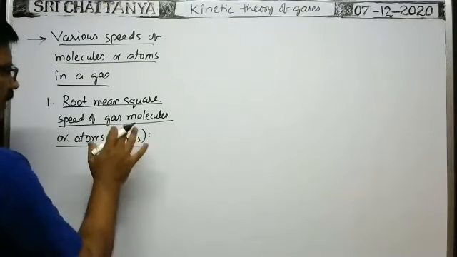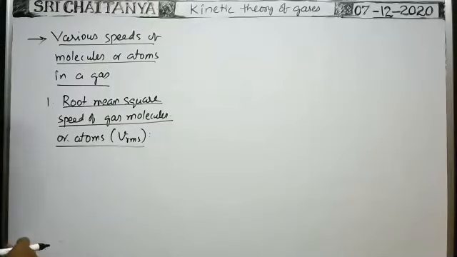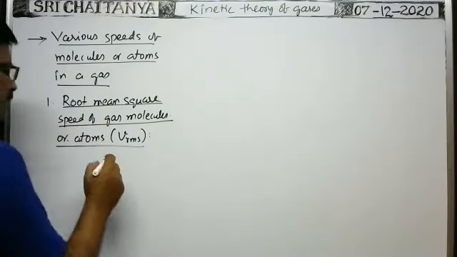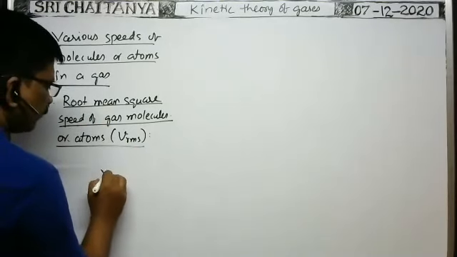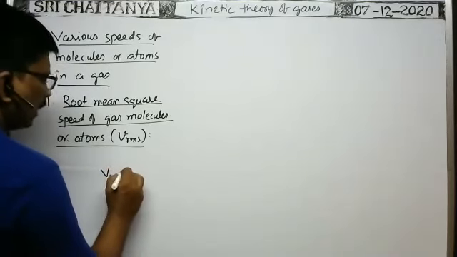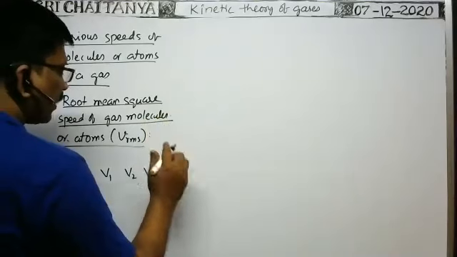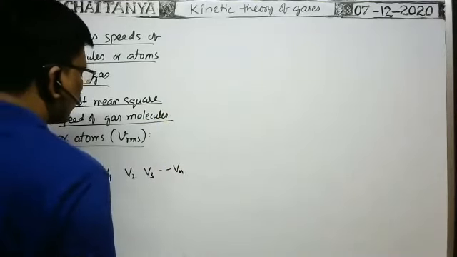Different molecules are having different speeds in the given gas. Suppose the speed of one molecule is V1, the speed of another molecule is V2, V3, and so on. In this way, n number of molecules are there, so Vn.